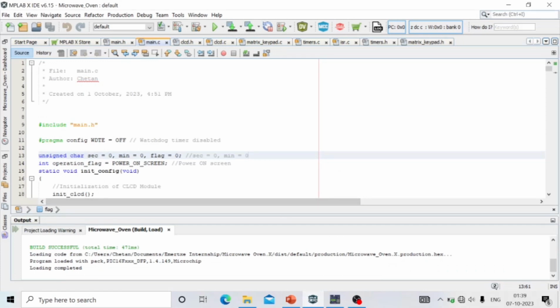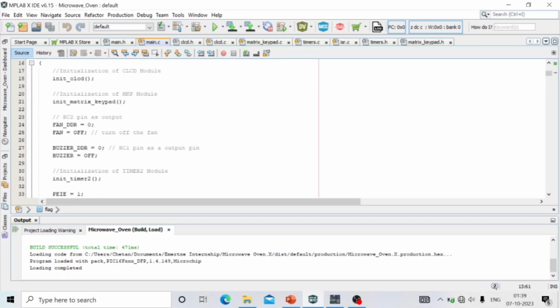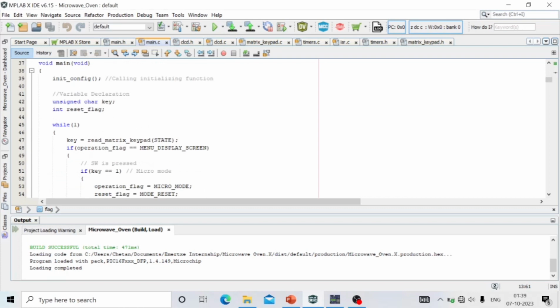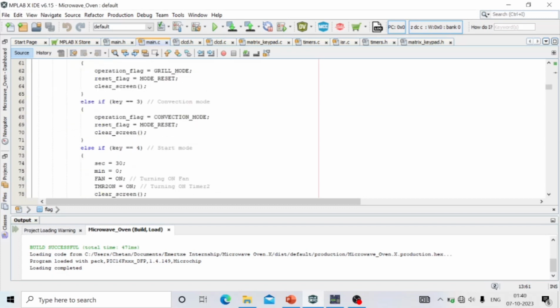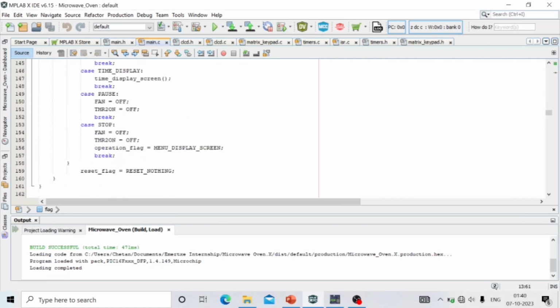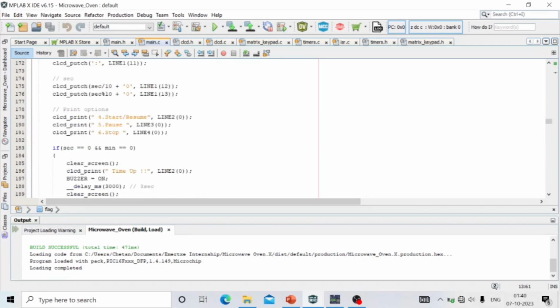Here is the program. We can see that I have initialized CLCD and matrix keypad. In the main function, I have initialized the reset flag and character key, and this is the overall program. So let me build it.